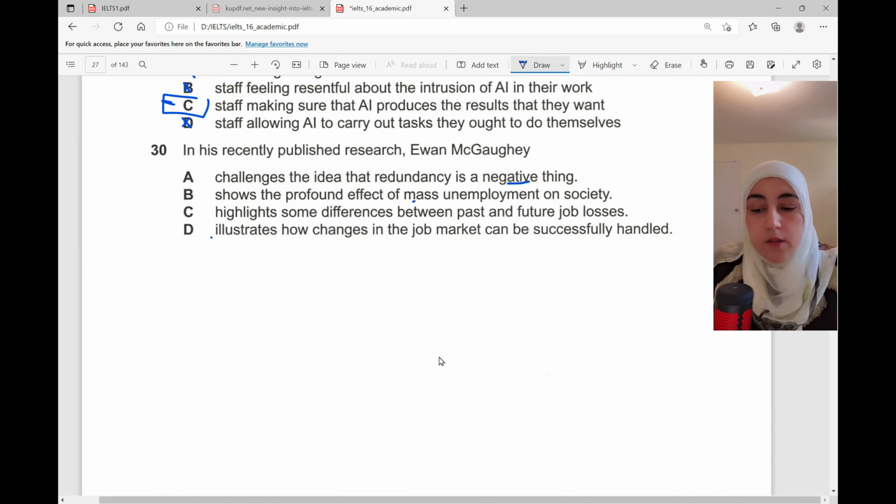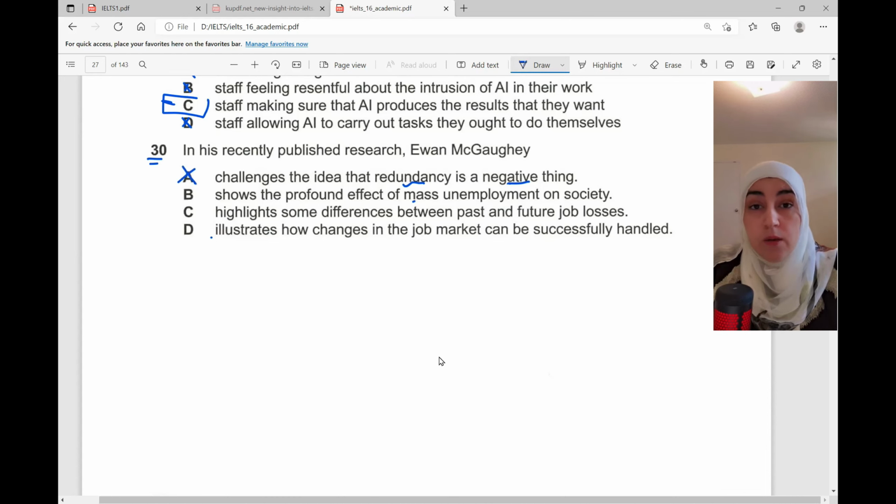So let's see here in this question, in his recently published research, Iwan Magogi, what did he do or what did he say? Challenges the idea that redundancy is a negative thing. Now, the word redundancy itself is mentioned, but it's not the main idea. And this choice is not related.